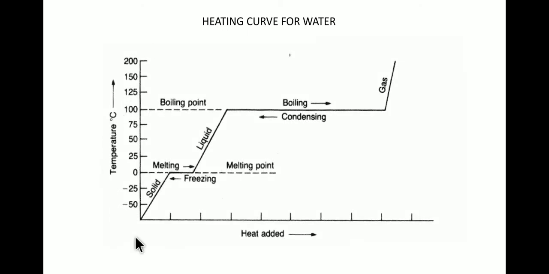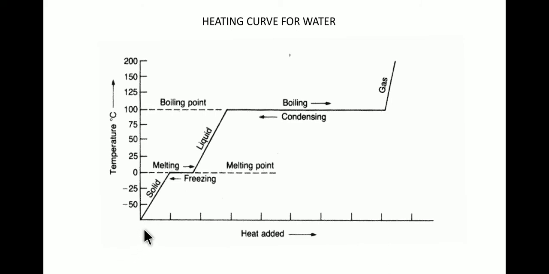The next is heating curve for water. So here is a graph which shows temperature in the y-axis and the heat energy supplied in the x-axis, or we can also use time in the x-axis. So here heat energy is used in the x-axis and temperature is used in the y-axis.